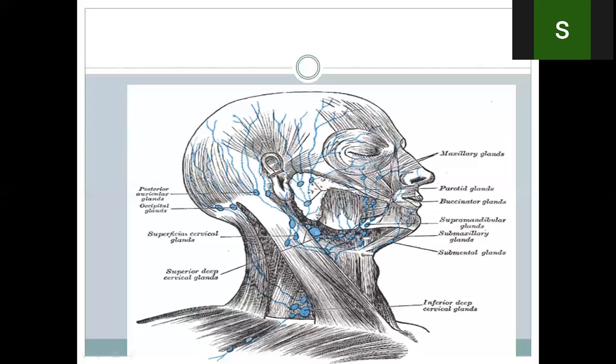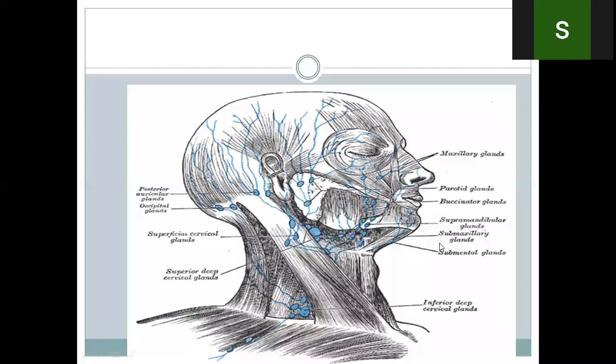Again, the submental nodes drain the center of the lip, the tip of the tongue, and the anterior part of the floor of the mouth, but the rest of the floor of the mouth is drained by the submandibular. Only the anterior part of the floor of the mouth is drained by the submental. The skin and superficial fascia of the chin. So all these things are drained by the submental nodes.